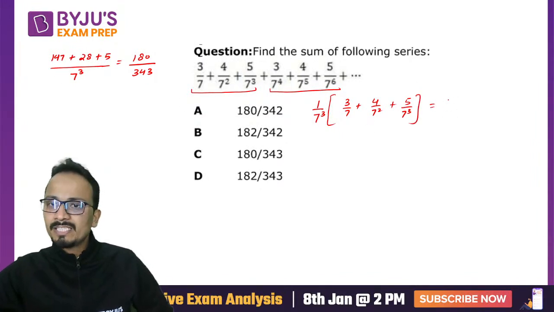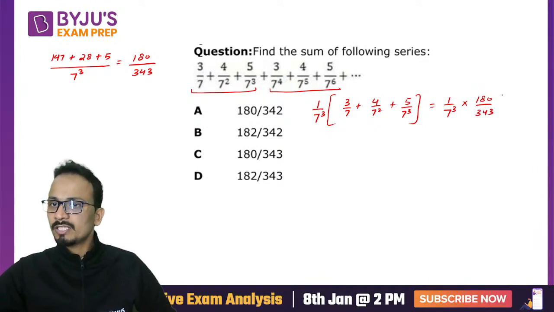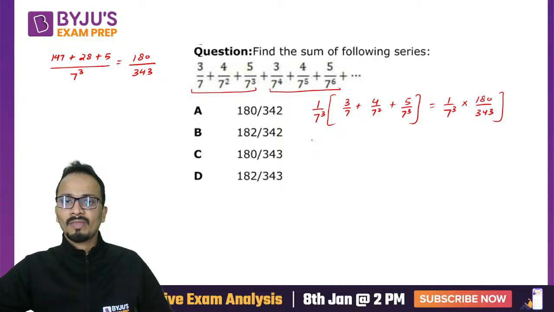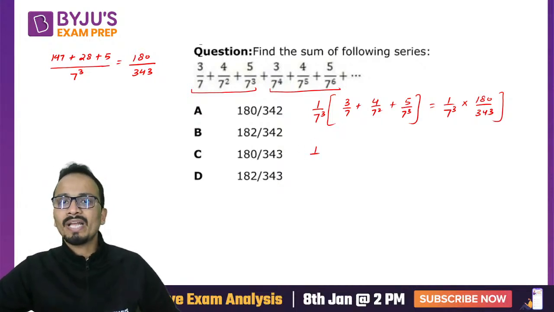So the sum of the next three terms is 1 upon 7 cube multiplied by 180 upon 343. So this is the sum of next three terms. All right. Similarly, the sum of next three terms, you will be taking out 1 upon 7 raised to the power 6 common. So 1 upon 7 raised to the power 6 into 180 upon 343.